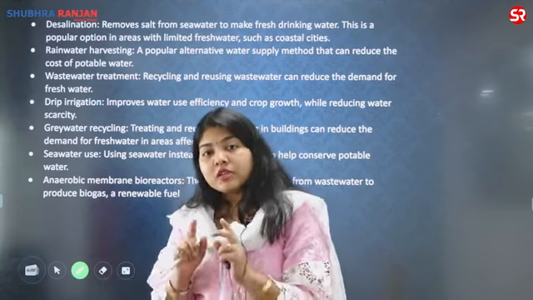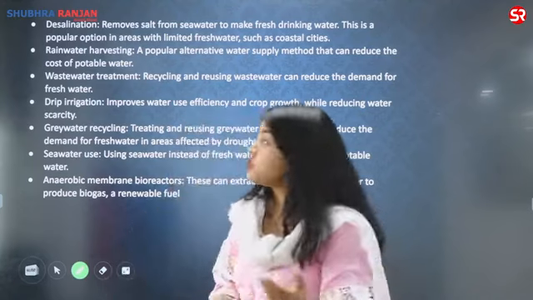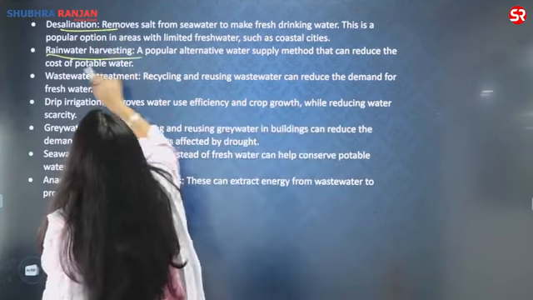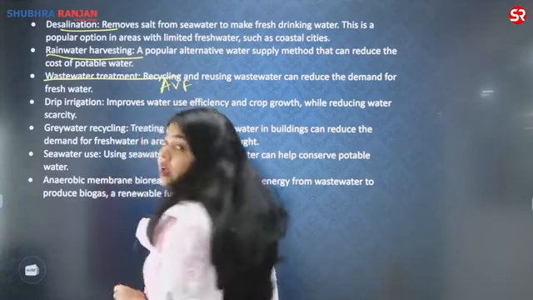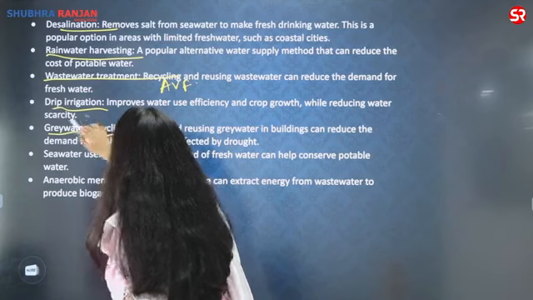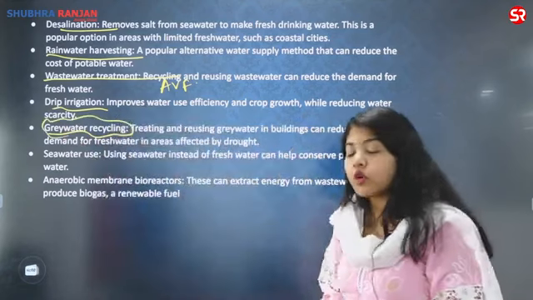This question was typically talking about the technologies which can be used, but let us say there is a question which is not on technologies. We can say that desalination, rainwater harvesting, wastewater treatment. In wastewater treatment, we are talking about the AVF treatment, drip irrigation, grey water recycling. Grey water recycling is the recycling of the sewage water.